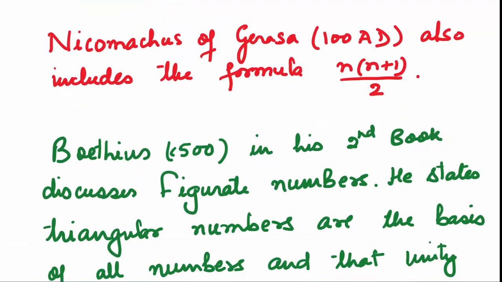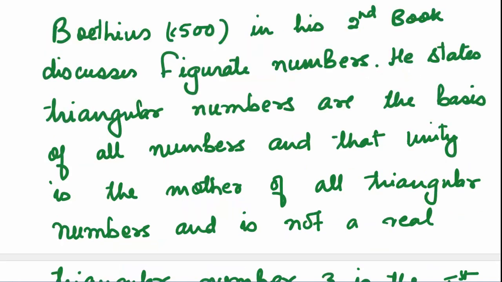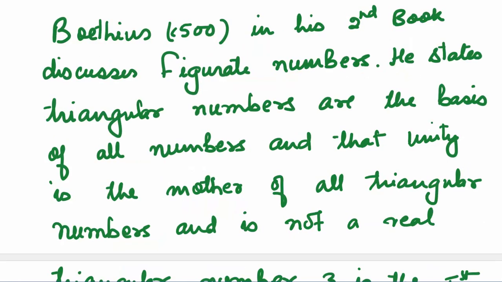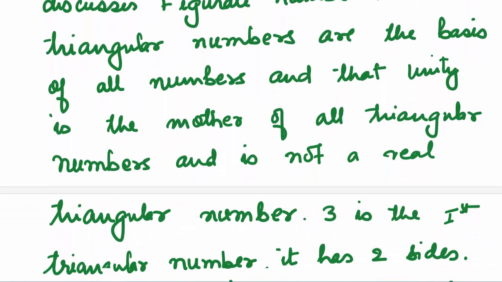numbers. Nicomachus of Gerasa also includes the formula n into n plus 1 upon 2. Boethius in his second book discusses figurate numbers. He states triangular numbers are the basis of all numbers and that unity is the mother of all triangular numbers and is not a real triangular number itself.